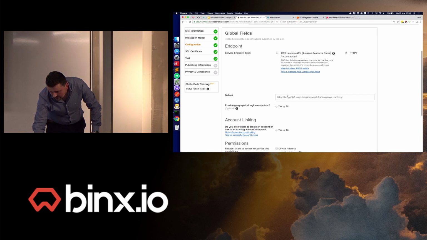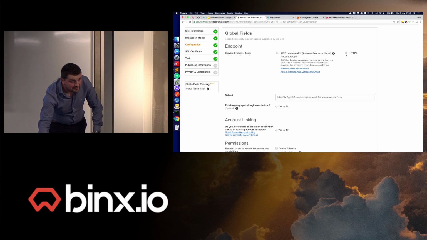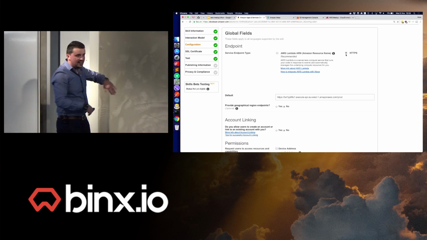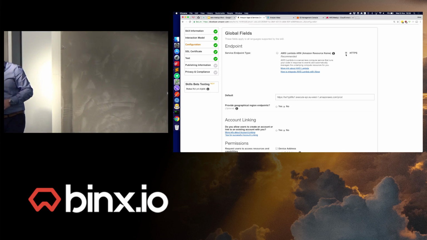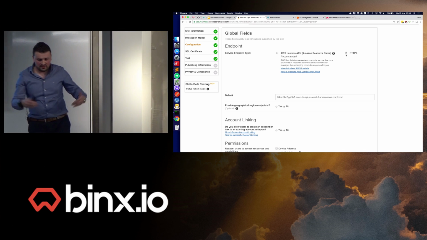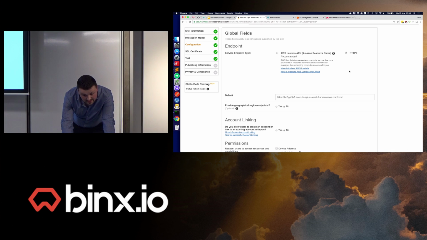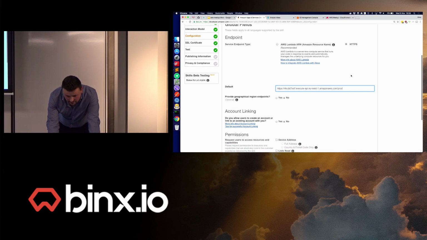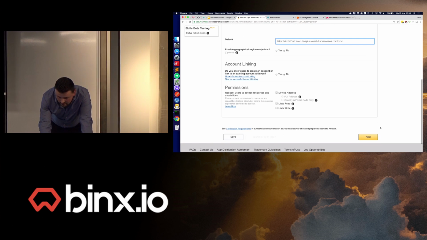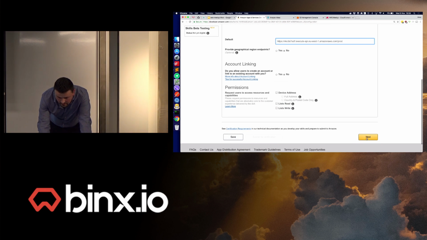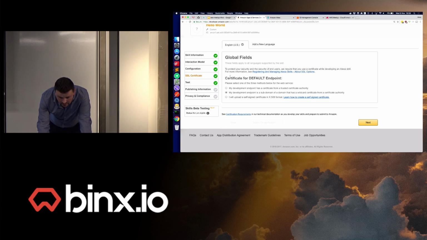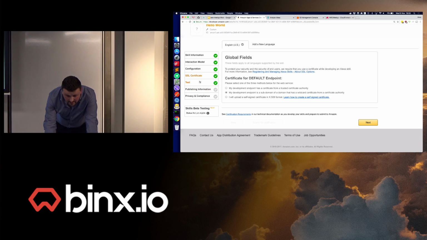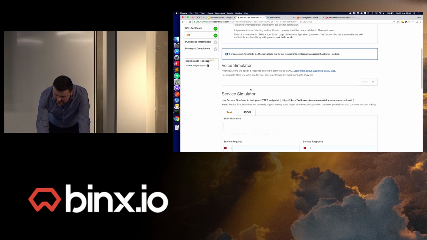After that, I have to pick HTTPS. You could use an AWS Lambda function directly. You could do that. I chose to do it a different way, but it's whatever your preference is. I'm going to paste the URL that I got from the deployment. This is just the SSL certificate. You have to pick a subdomain. And after that, you get to the test environment.